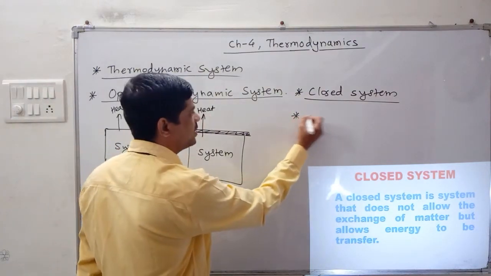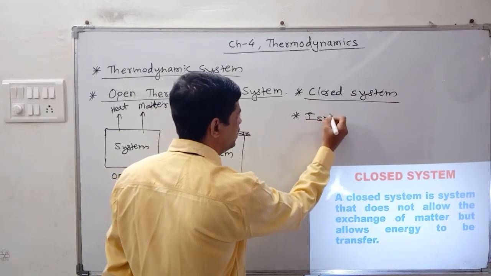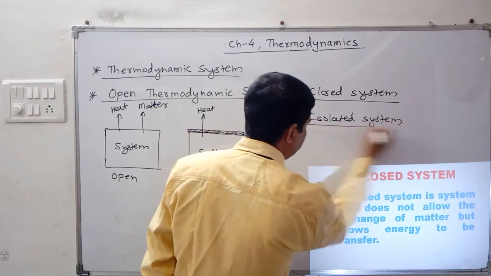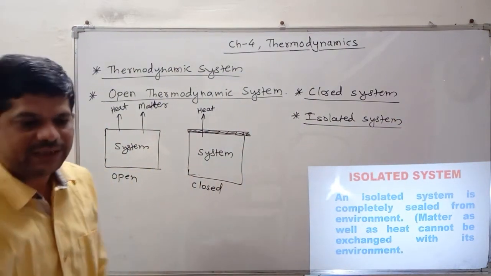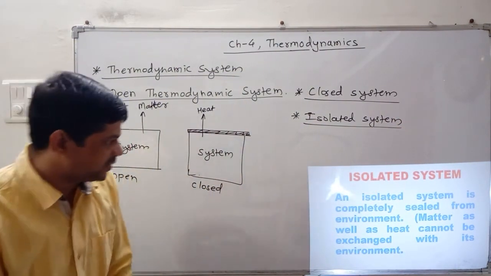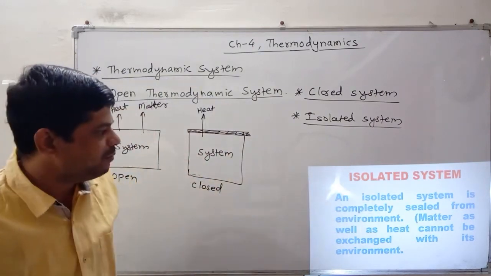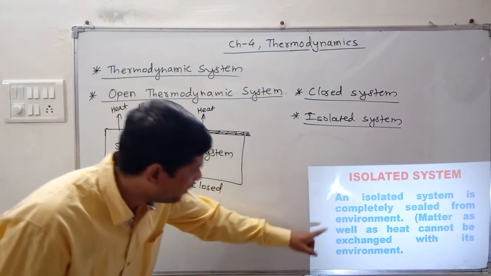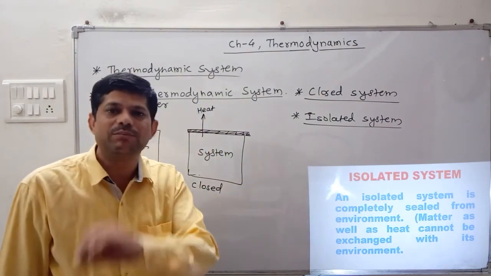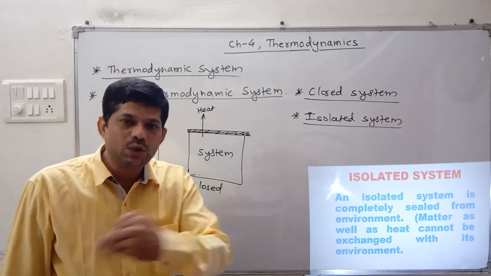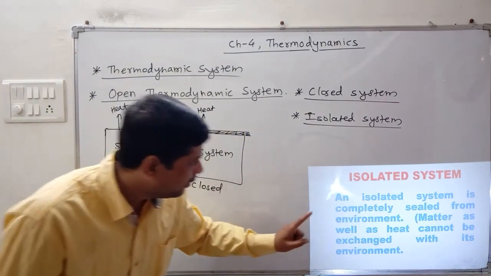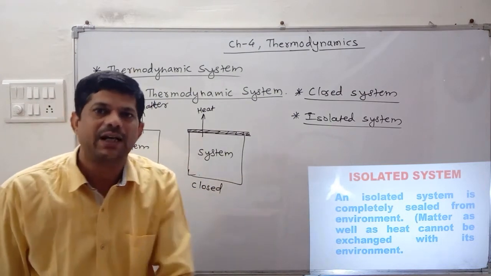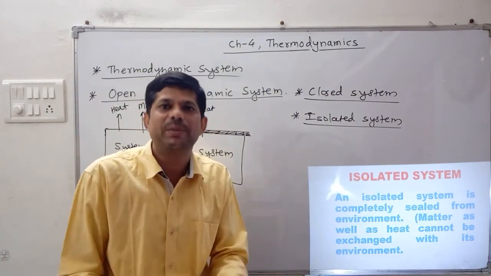आणि नेक्स्ट आपण सिस्टीम समजावून घेणार आहोत विच इज नथिंग बट द आयसोलेटेड सिस्टीम. The next concept is nothing but the isolated system. And what it means? An isolated system is completely sealed, म्हणजे पूर्णपणे पॅक आहे. कोणापासून? Completely sealed from the environment. There is no heat exchange. इथं पण क्लिअर आहे बघा. Matter as well as heat cannot be exchanged with its surrounding. Isolated, पूर्णपणे isolated असेल.